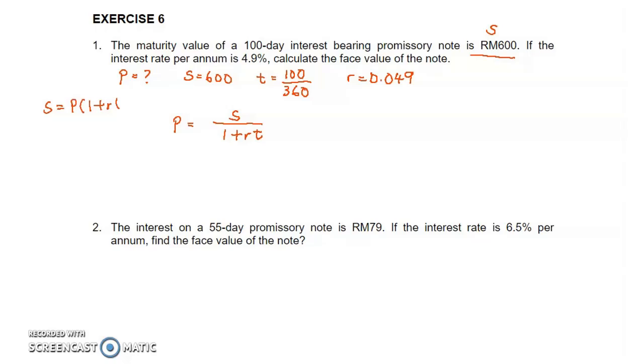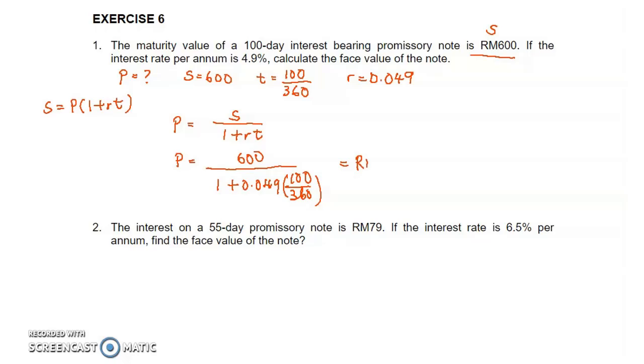S equal to P(1 plus RT). So you make P the subject. So P equal to 600 divided by 1 plus R, T is 100 divided by 360.